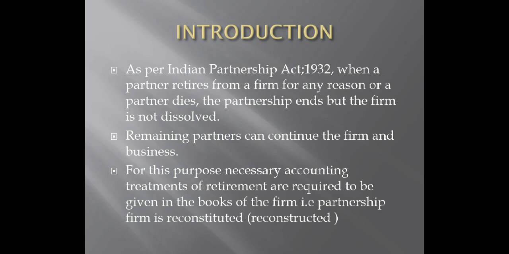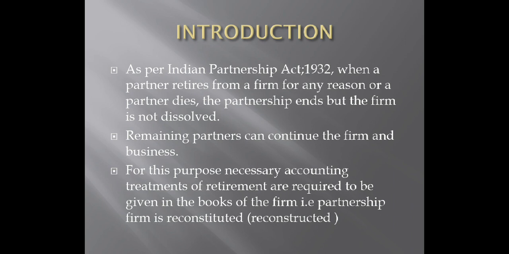Now why did C retire? There could be any reason behind the retirement, or say the partner died. So what does that mean? That the partnership with C has ended. That does not mean that the entire firm has dissolved. Only C has been separated from the firm. A and B are going to continue the firm.